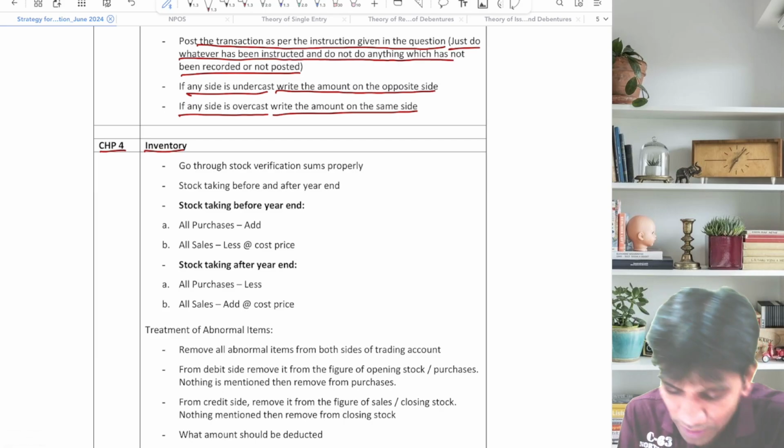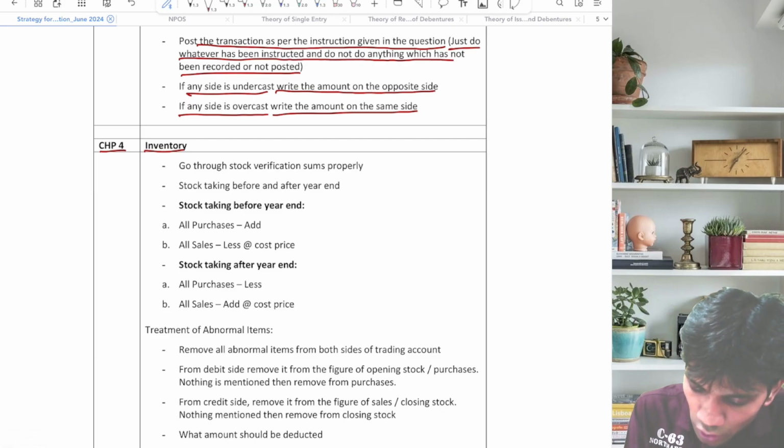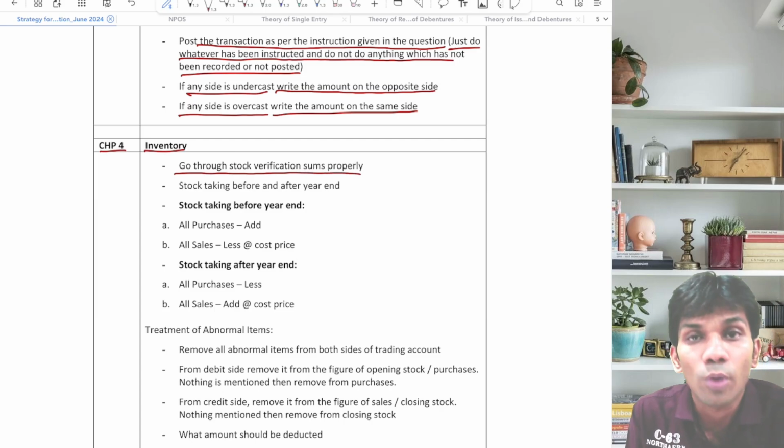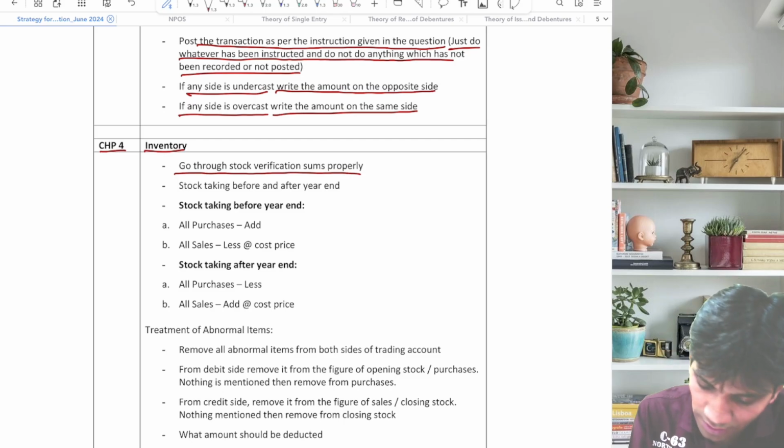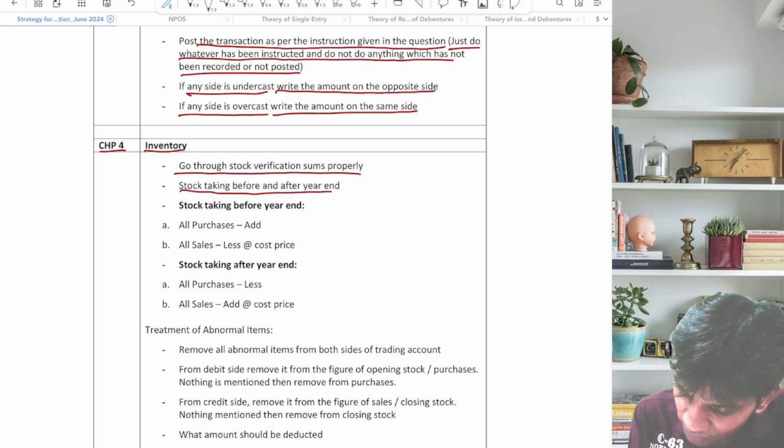Let's go for chapter number 4, inventory. Again a very important topic, guys. Go through stock verification sums properly. That is stock taking before the year ending and stock taking after the year ending.